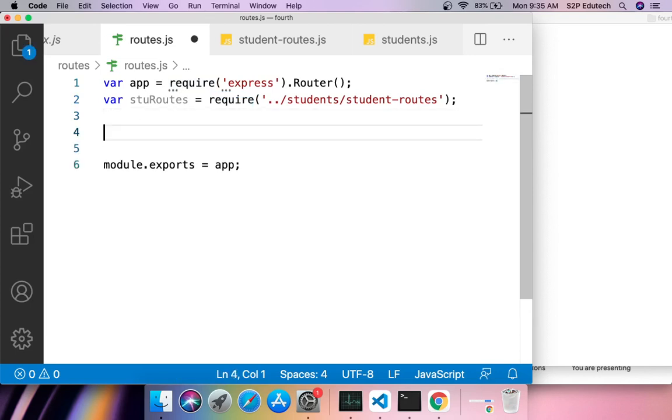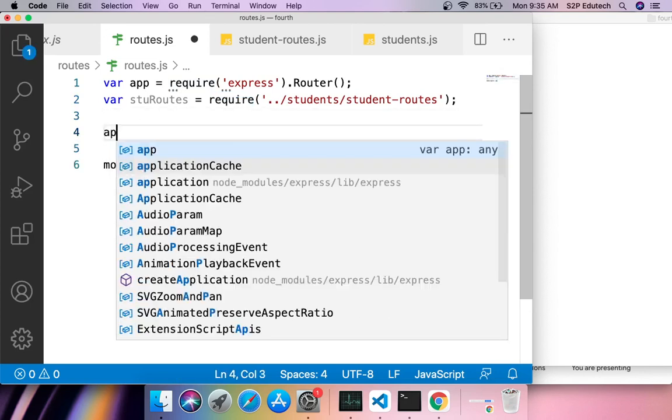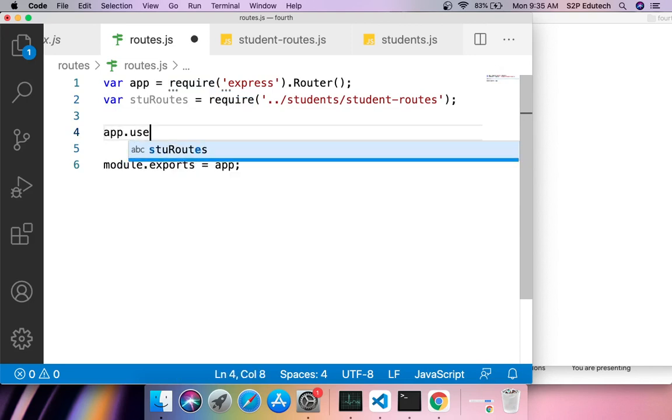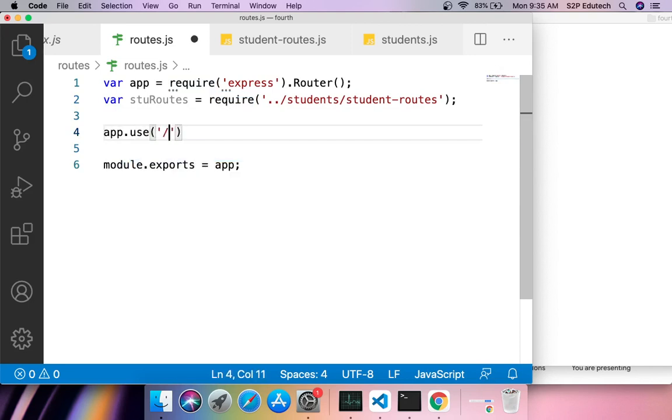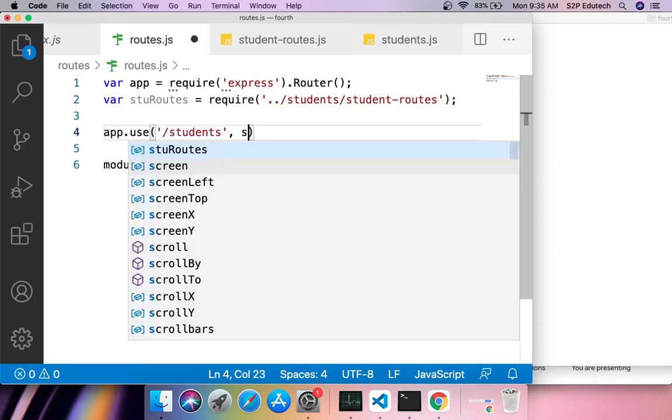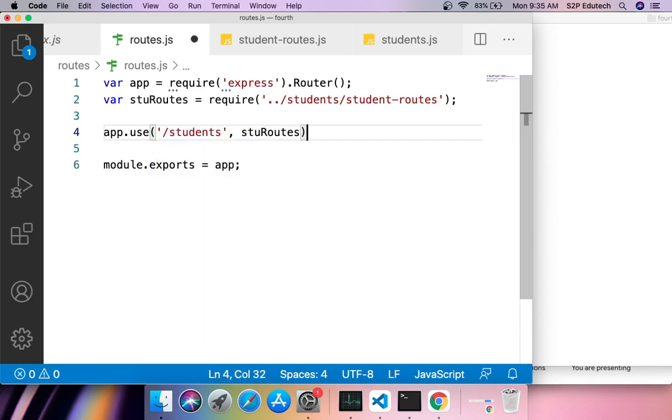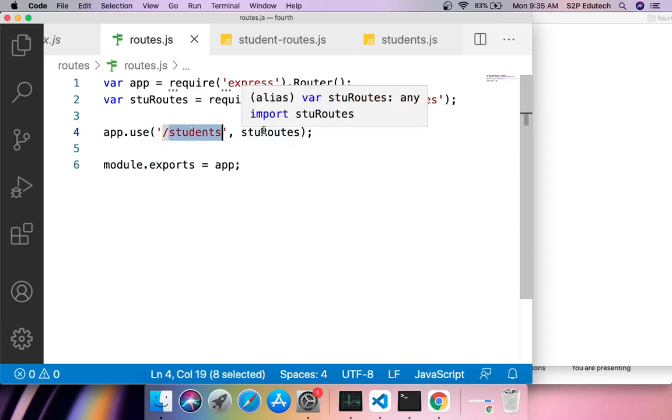Next, what I would do is I would say app.use. I would say slash students, and against this I would say stu routes. So what I am doing is that I am giving a path here that is slash students, and against that I am using this student routes object.